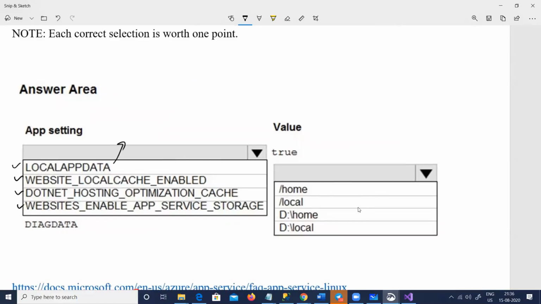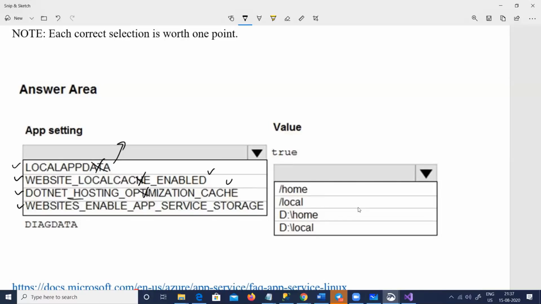So definitely this cannot be the option. This property is local app data. It says that if you want to store the local app data in a C drive or Windows user folder, whatever. This is for cache, and this is also for cache. This .NET hosting optimized cache is not really related from the data perspective. Both of them are related from the perspective of performance, not data.